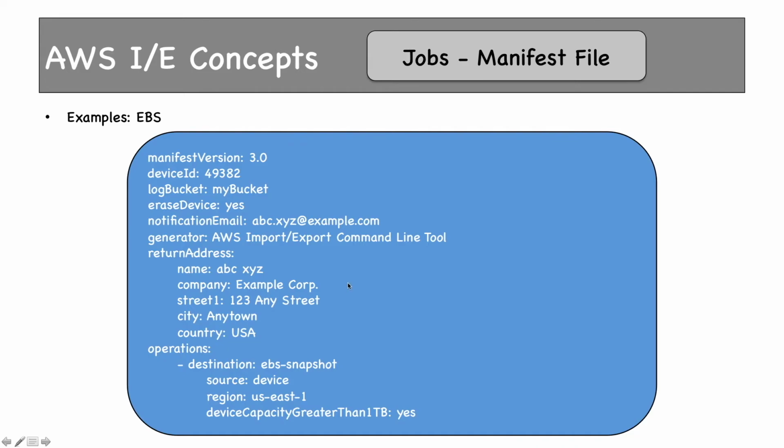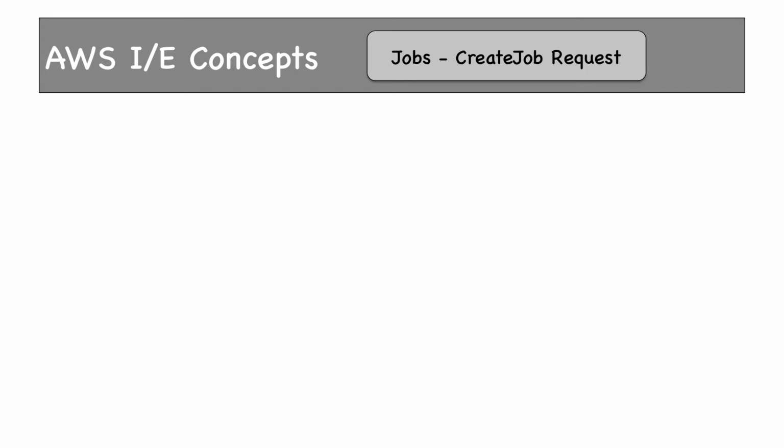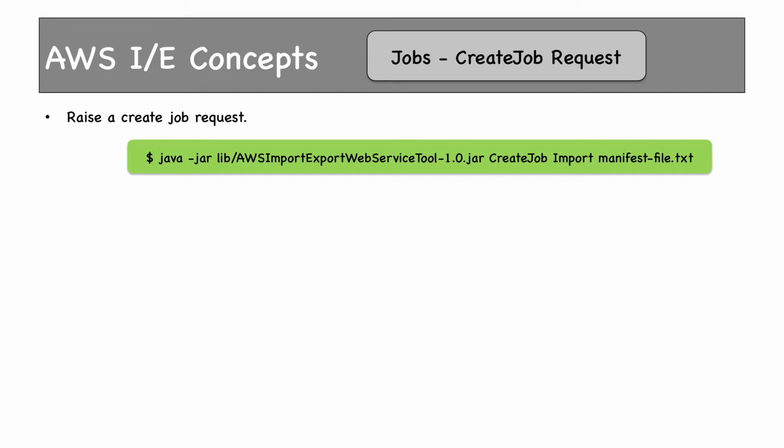Source is the device, which has this device ID. Region is US East 1. So how do you send a create job request? You have to use the AWS import export web service tool to raise a create job request. There is a Java command, so you have to run it from the directory where you have downloaded the web service tool.